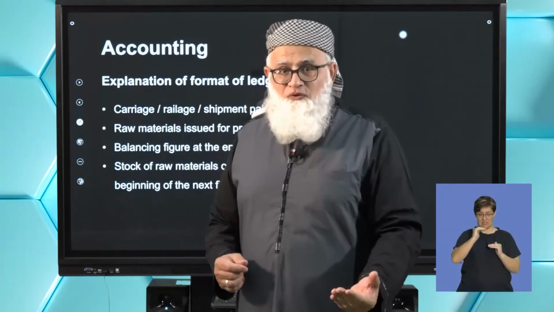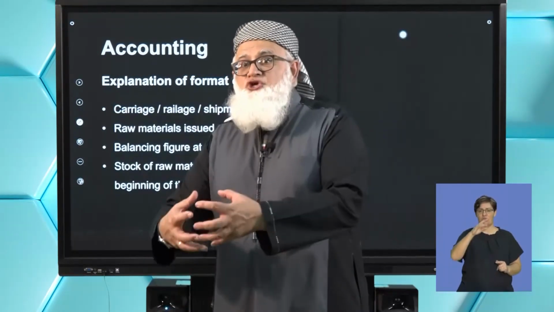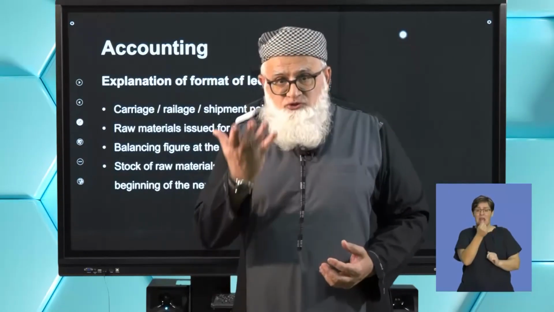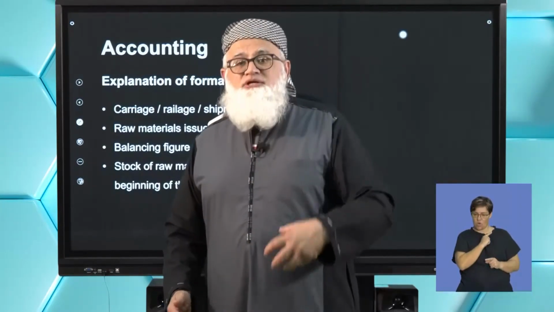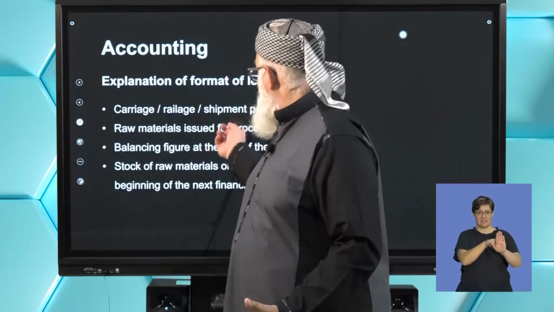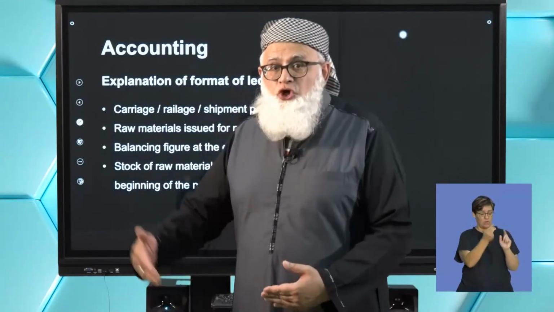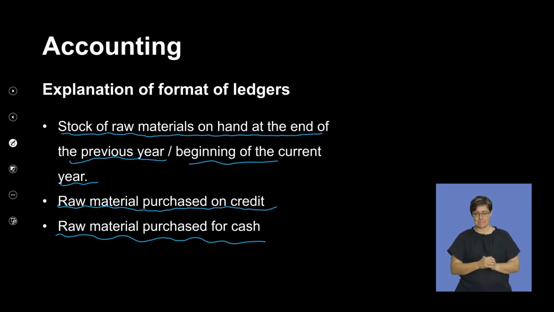So by the same token, if you've paid carriage to bring your raw material to your factory, it's going to increase the cost price of that raw material. So therefore, a debit to your stock account, namely raw material stock, and a credit to your bank account. So this here is then the entry that we are dealing with.